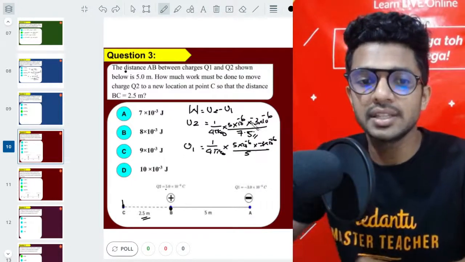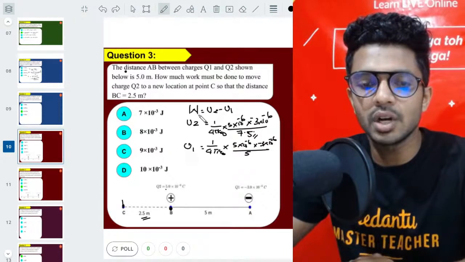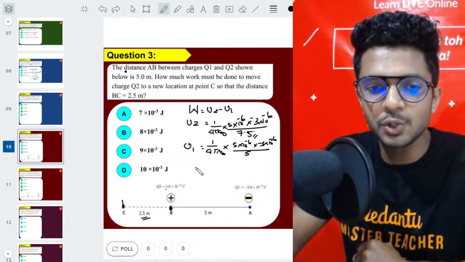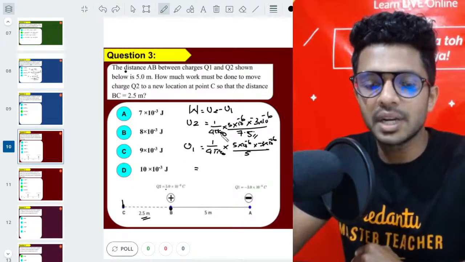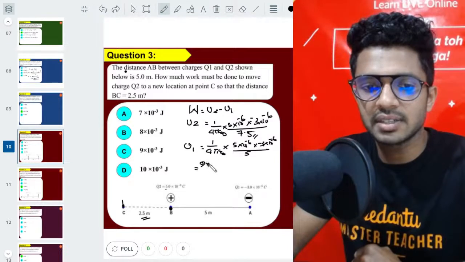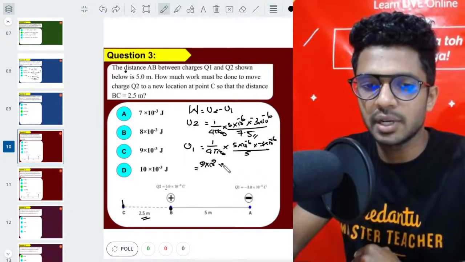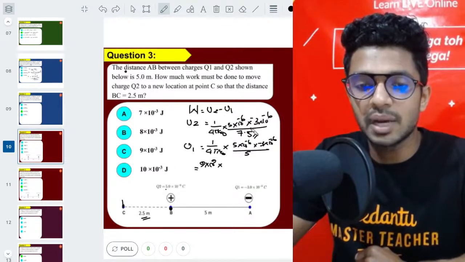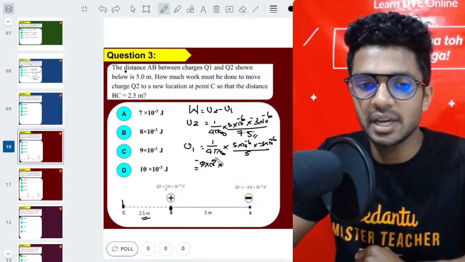So we got this U2 and this U1. So work done is equal to U2 minus U1, right? If we do U2 minus U1, whatever is common, we can take outside. 1 by 4 pi epsilon 0, that is 9 into 10 power 9, is common. Then the charges along with the sign are common. This 3 comes with minus, so I'm putting the minus here itself.